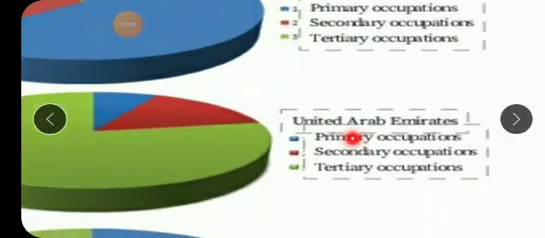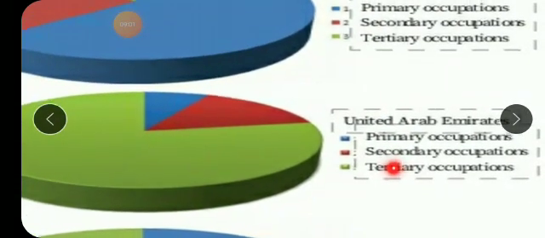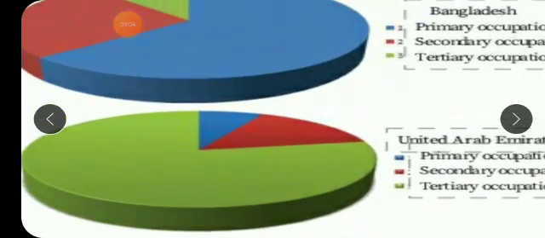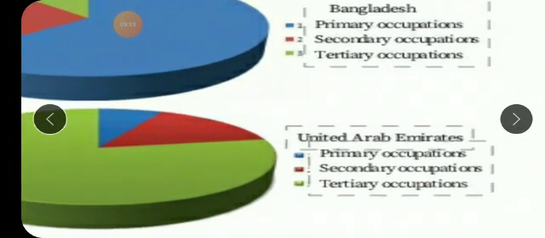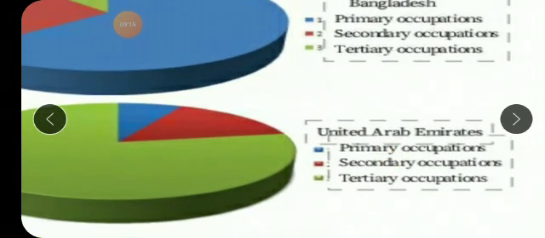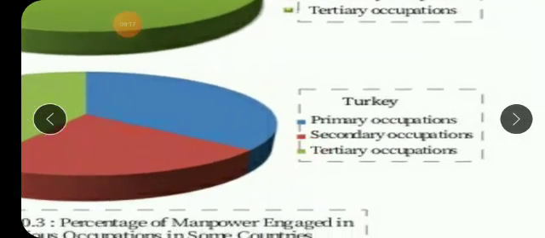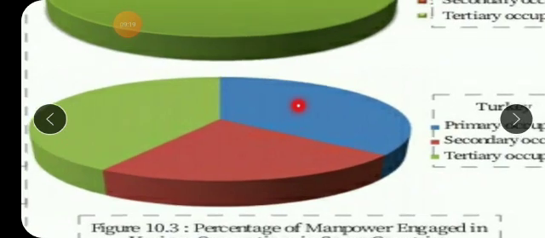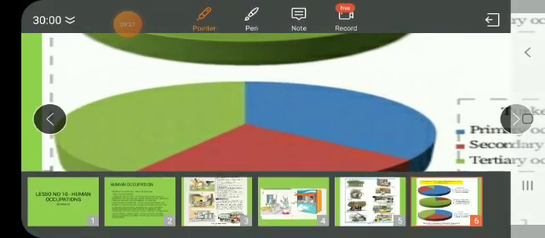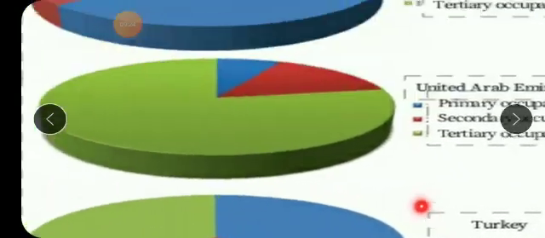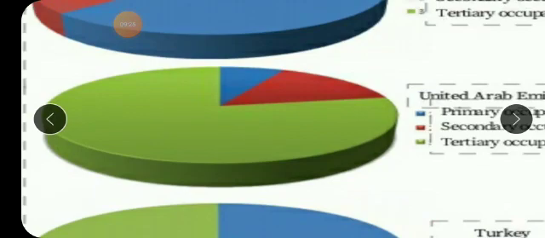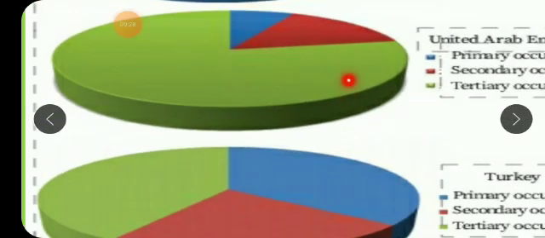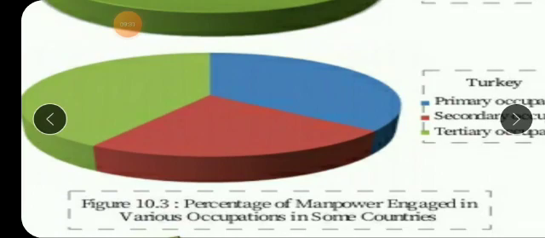But if you see the United Arab Emirates, more people are involved in tertiary occupation, complementary service, then secondary occupation, and they have a very small percentage in primary occupation. So they are said to be developed countries. Progress is already made. If you see Turkey, it has an equal distribution of all three types of occupations. It is also said to be a developed country. But which is more progressed out of these three? Of course, the United Arab Emirates, isn't it? So these two are the developed countries.